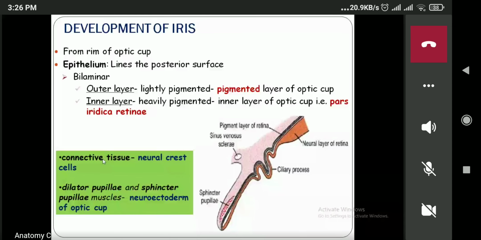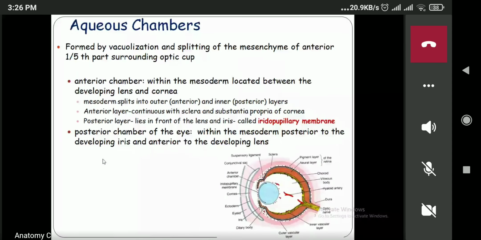The next one is the aqueous chamber. Of the aqueous chamber, last time I told you something. This is the aqueous chamber, which is further divided into the anterior chamber and the posterior chamber. Now, which part is known as the anterior chamber? The anterior chamber lies between the cornea and iris. And the posterior chamber? Between the iris and lens.